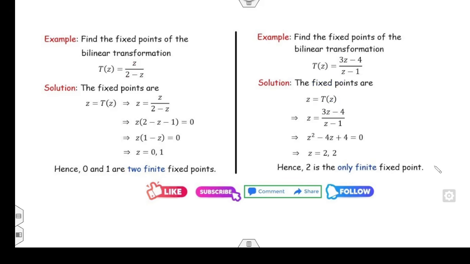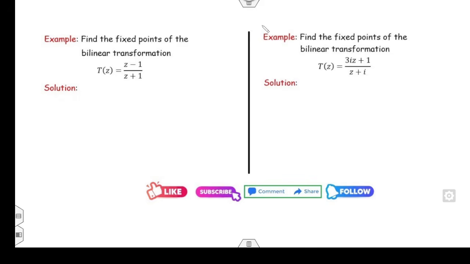Fine, it's a quadratic equation, so 2 is the only fixed point of this bilinear transformation. And you can check your answer also. Whenever z is equal to 2, what is the value of T(z)? 6 minus 4 over 2 minus 1, which is equal to 2, which is the same as z.